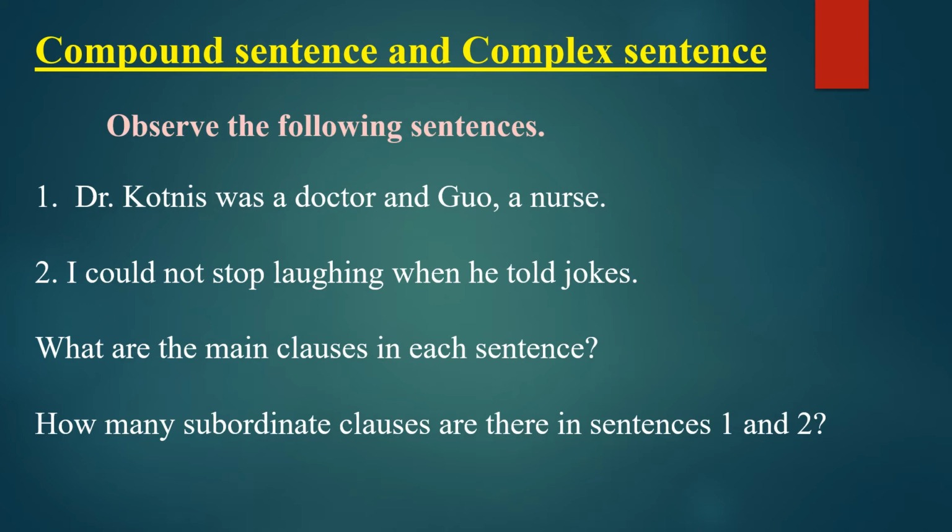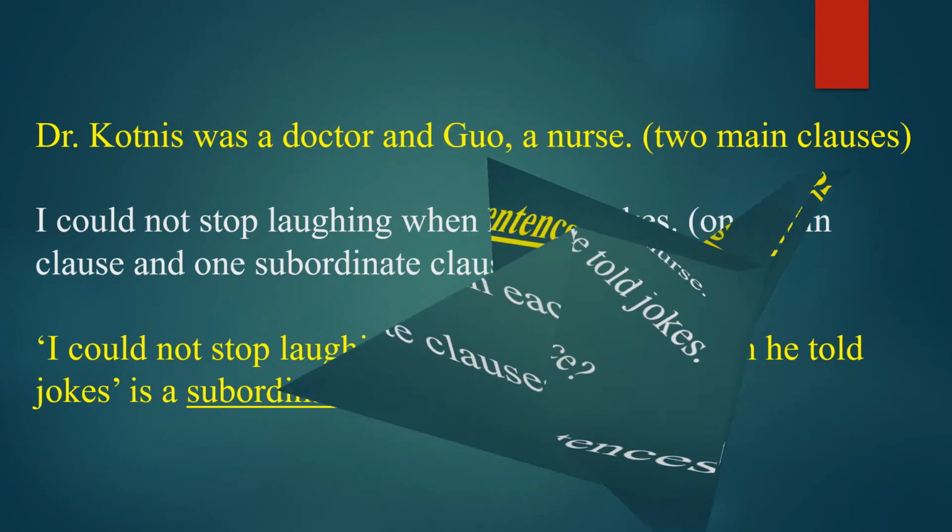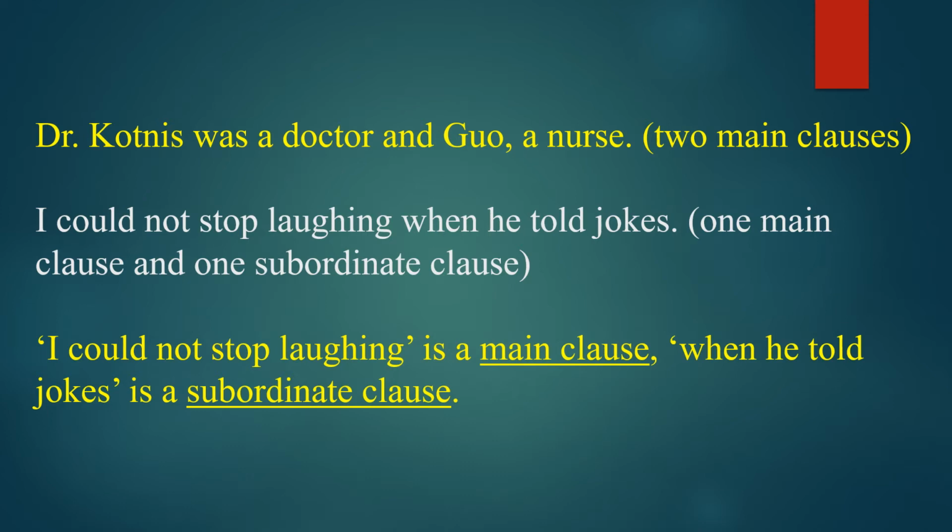Based on the previous examples, we can identify what is a main clause and what is a subordinate clause. Let us check them again. Dr. Courtney was a doctor and Guo a nurse. Here these two are main clauses. Why? Because Dr. Courtney was a doctor and Guo a nurse, both are complete sentences. So both are main clauses.